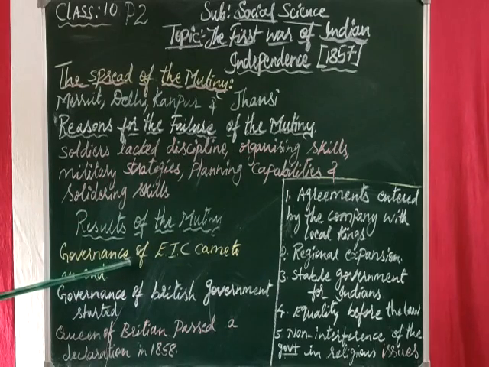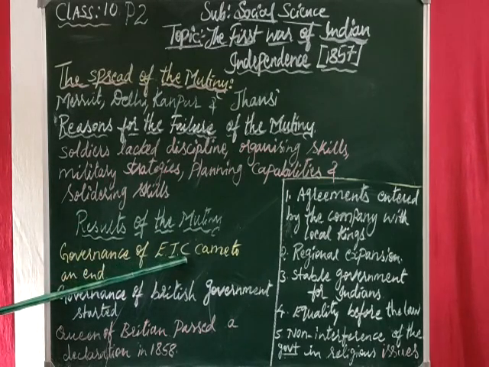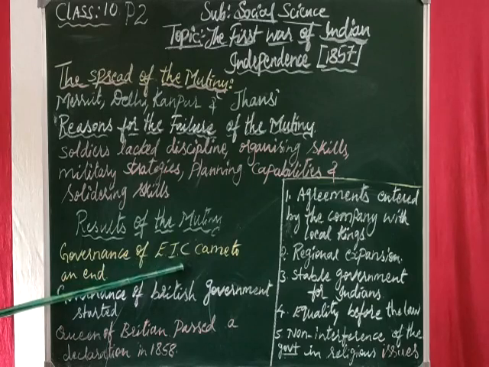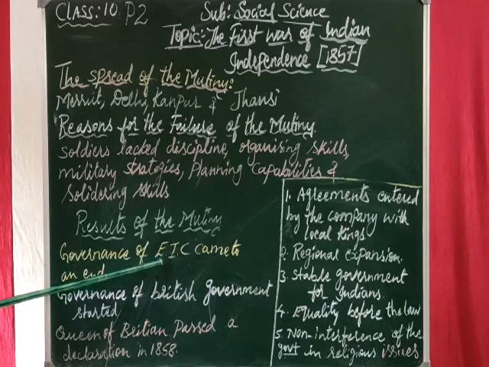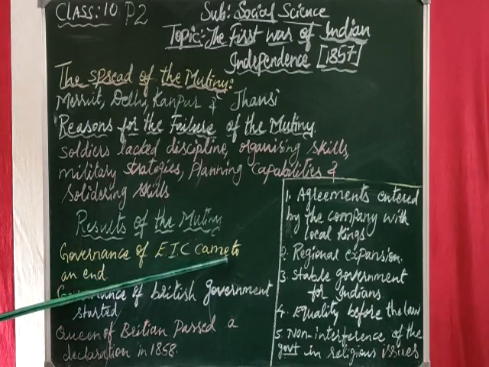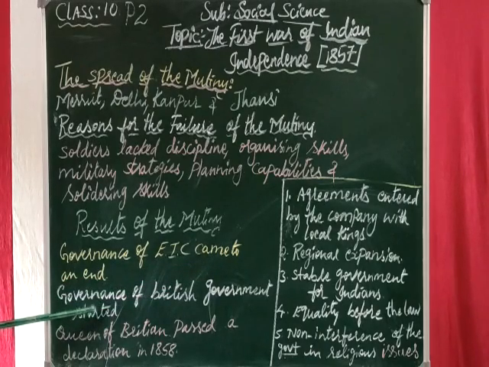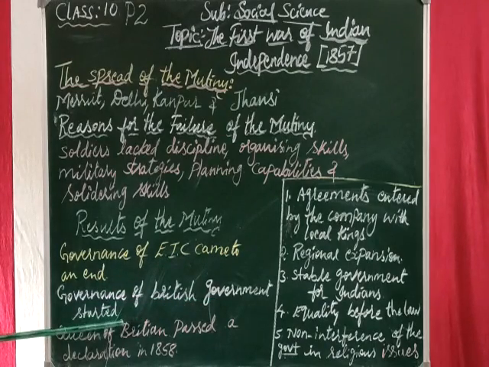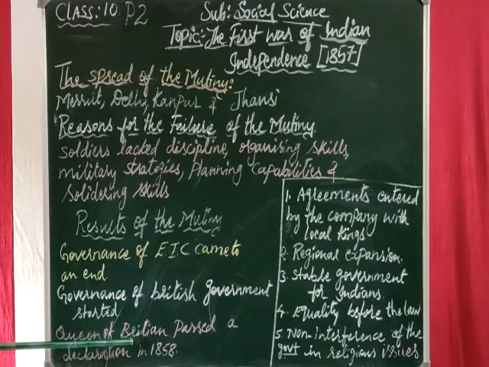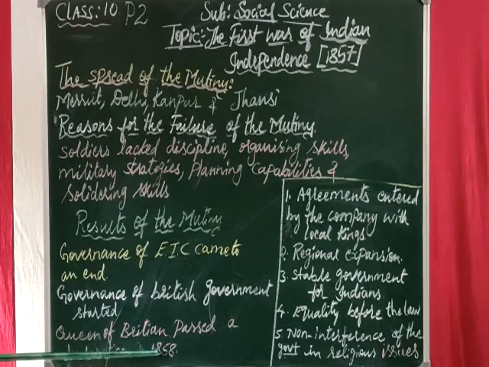In that, the governance of the East India Company, EIC, I have written in short form, came to an end. And a new government was started, that is, governance of the British government started. In that period, the Queen of Britain, Queen Victoria, passed a declaration in 1858.